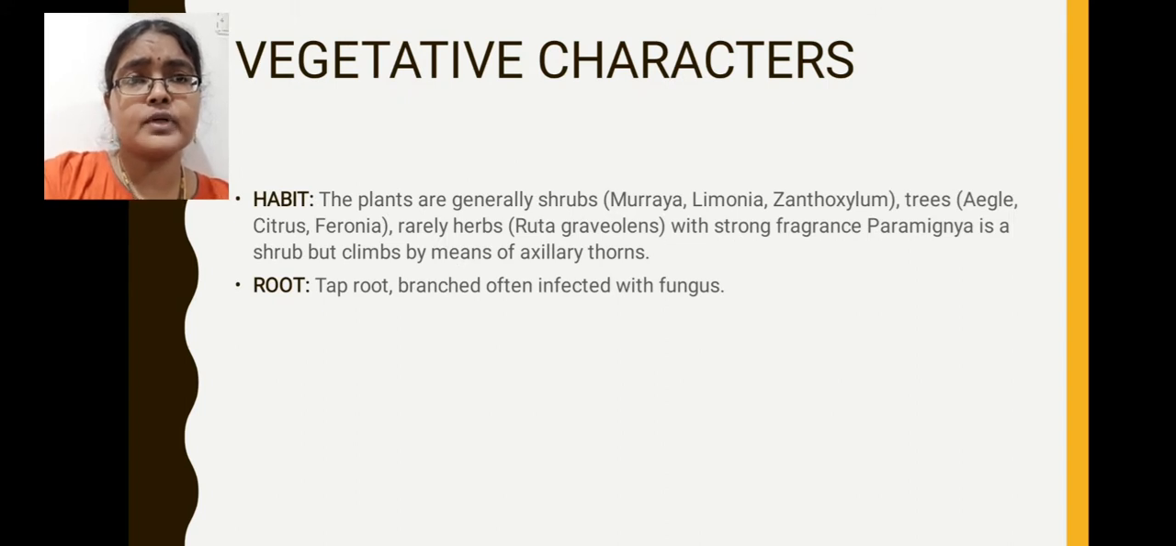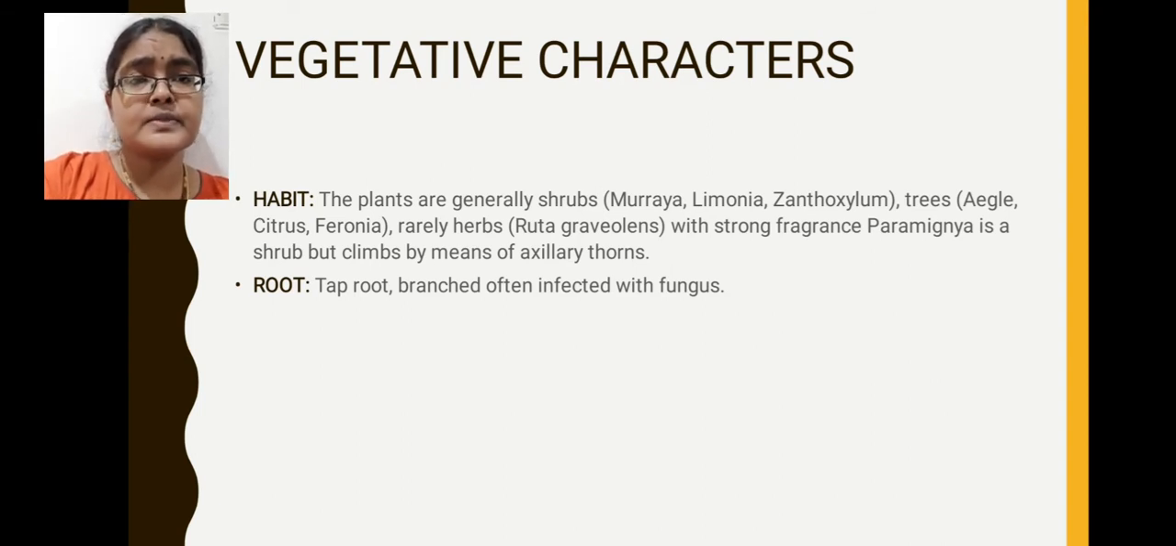Vegetative characters of Rutaceae family members: first we will start this vegetative characters description by explaining about habit, then we will start root, stem, leaves morphology. First habit we will see. Habit means what kind of plants are there in this Rutaceae family. Rarely herbs are present, majority of them are shrubs and remaining are trees. In these trees also small sized trees, medium sized trees and large sized trees are present.